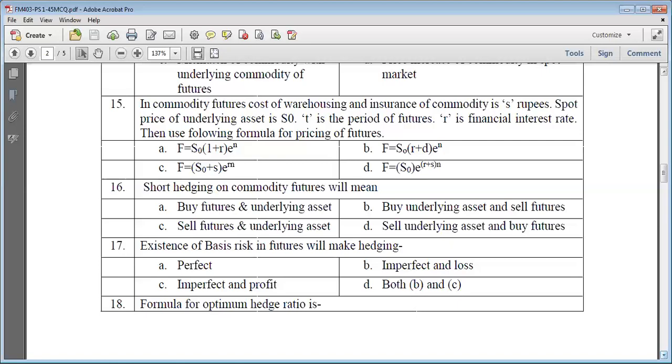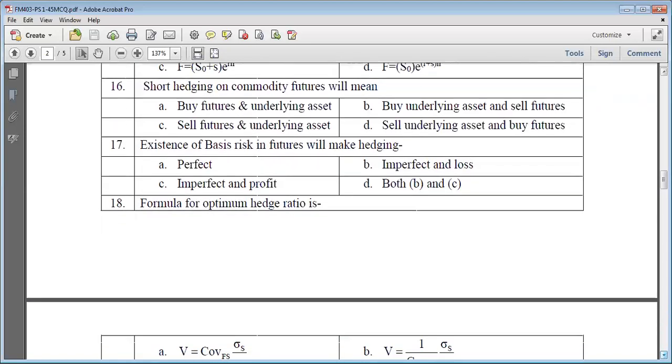If imperfect hedging were causing profit, then no one would do perfect hedging. Everyone would always go for imperfect hedging to make profit. So imperfect and loss, that is option B, will be the correct one.